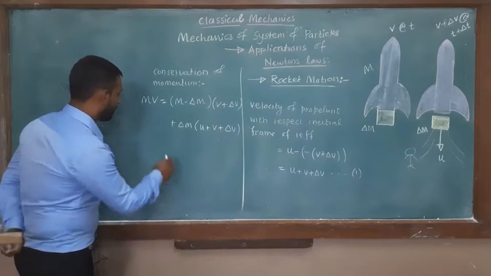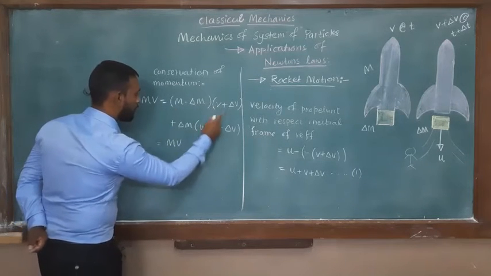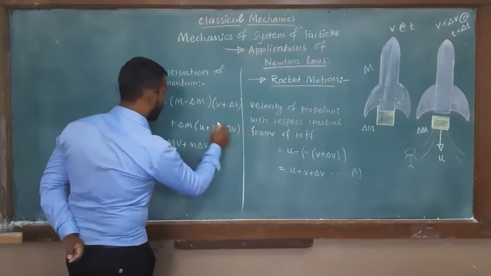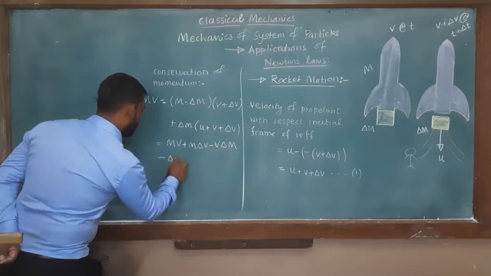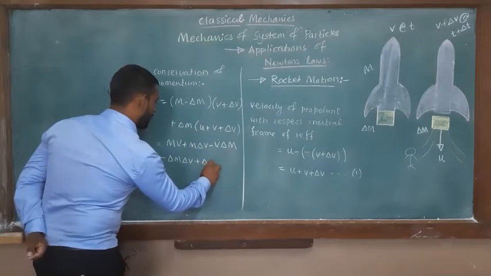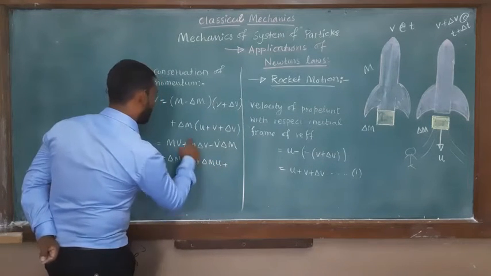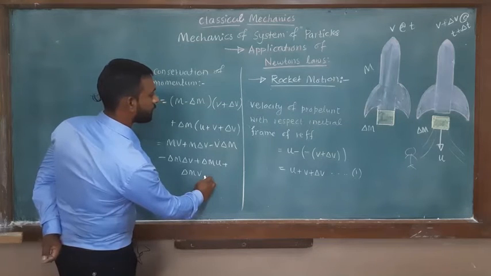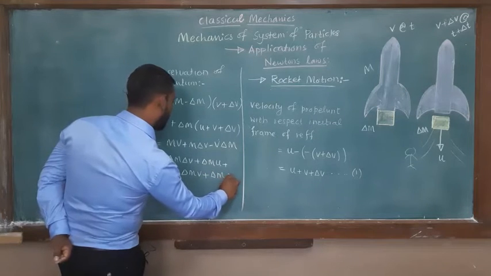So let's expand. mv as it is, m into v; m into delta v, so m delta v; minus v delta m; again minus delta m delta v; plus delta m into u, plus delta m into v; again delta m into delta v.